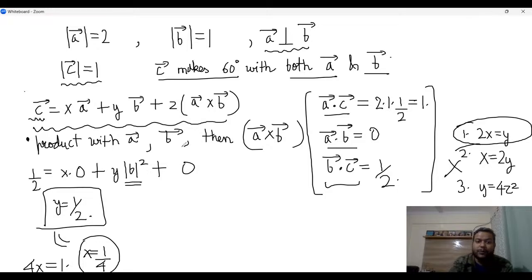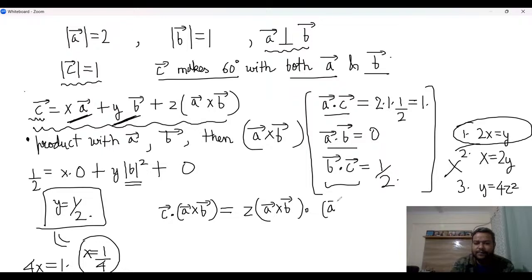Now do a dot product with A cross B. So C dot A cross B would be equal to, now which ones will disappear? This will disappear because A dot A cross B is 0. B dot A cross B is also 0. And you will get Z, and this side it will be A cross B dot product with A cross B, right? And this is the triple product. This is the triple product.